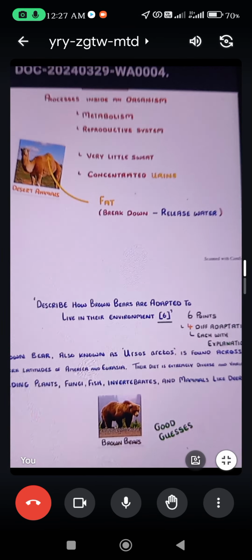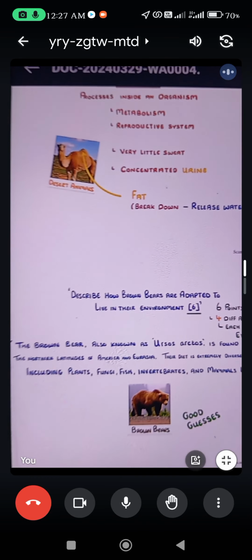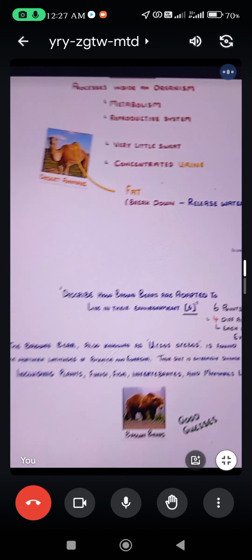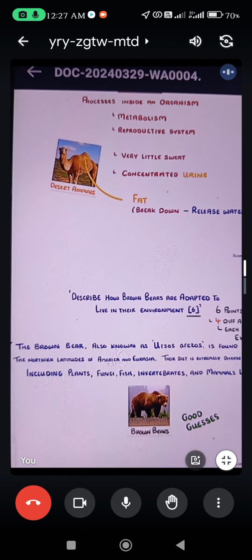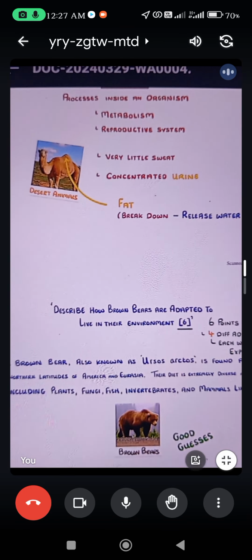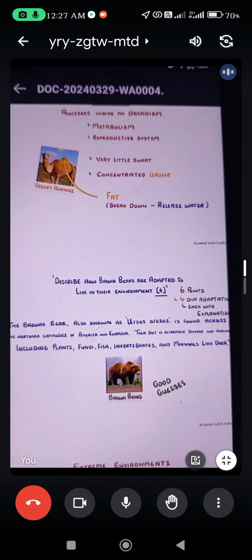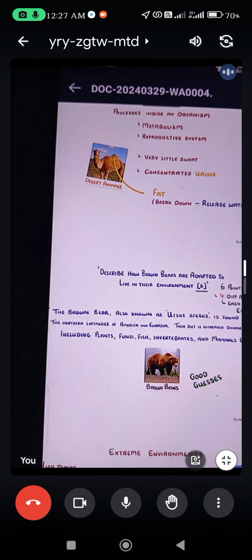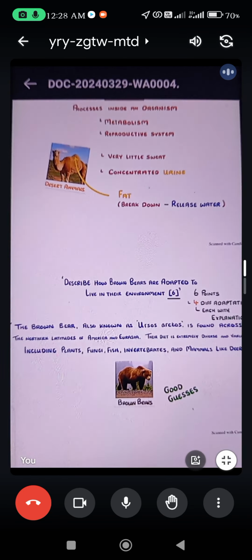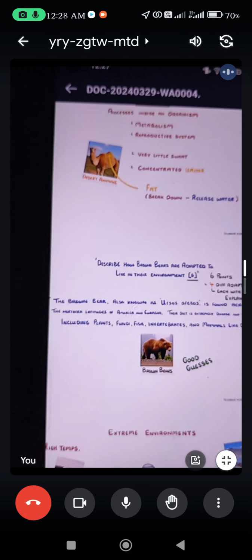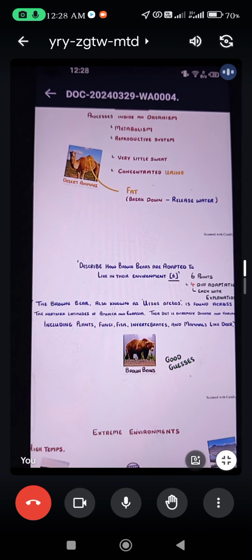So the brown bear, also known as Ursus arctos, is found across the northern latitudes of America and Russia. Their diet is extremely diverse and variable, including plants, fungi, fish, invertebrates, and mammals like deer. We have three kinds of adaptation performed by this brown bear. A question could be: describe how brown bears are adapted to live in this environment, how they survive and continue their breeding.